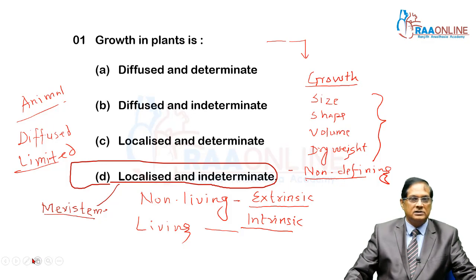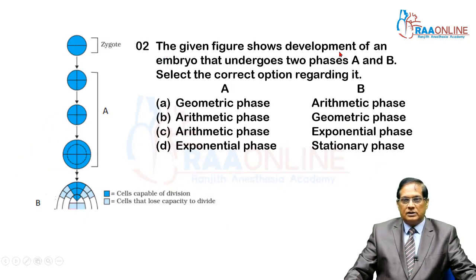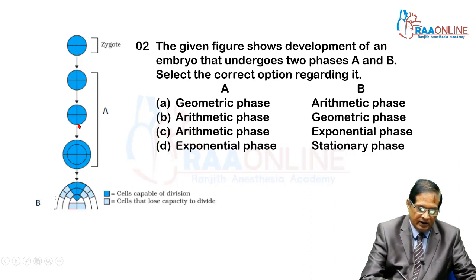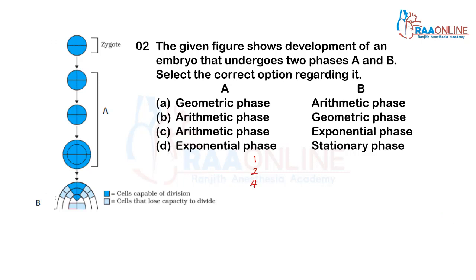Next question, the second one. The given figure shows the development of an embryo. You see this is the zygote. The zygote divides, two cells are formed, and both divide again to give 4 cells. Initially the zygote is single celled, then it becomes 2, 2 become 4, 4 become 8, 8 become 16. In the initial development of the embryo from the zygote, geometric growth is seen.